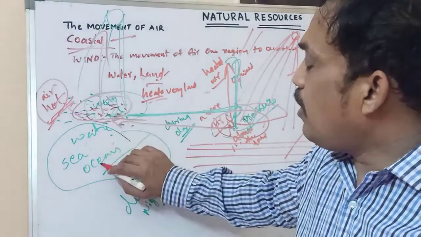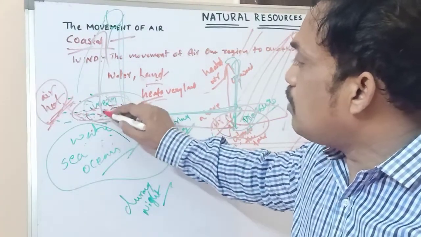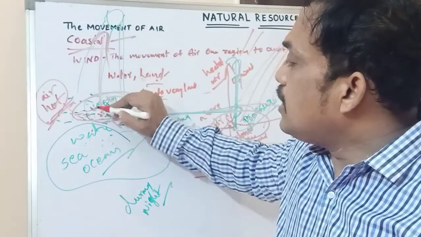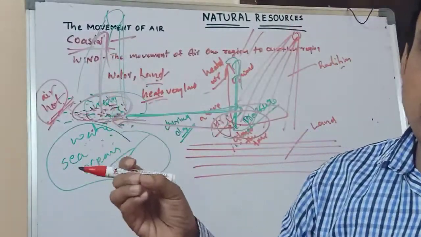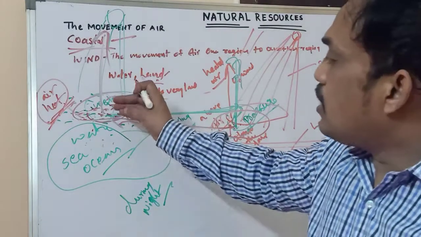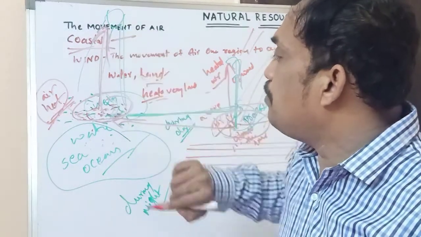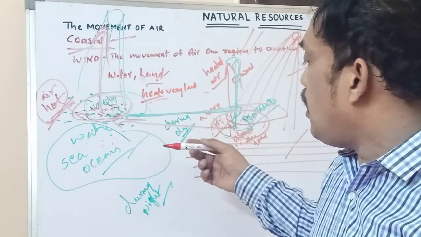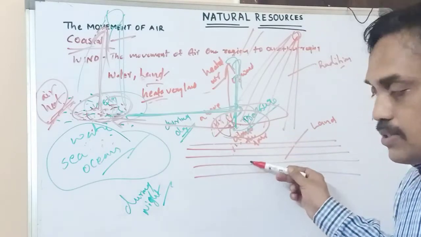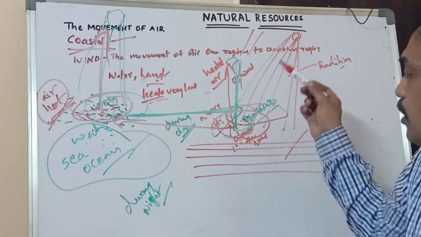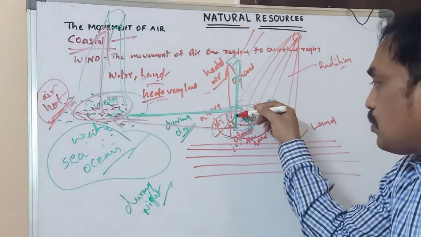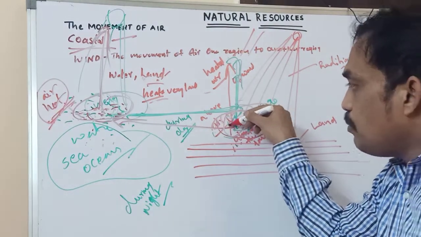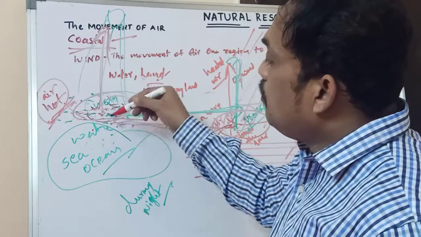During night time, whatever air is above the water is moving upward. Why? Because it contains some temperature, some heat, so it is warm and moves upward. And the land cools down very fast. Above the land, whatever air is there cools down very fast, so that cool air is moving toward the sea water.